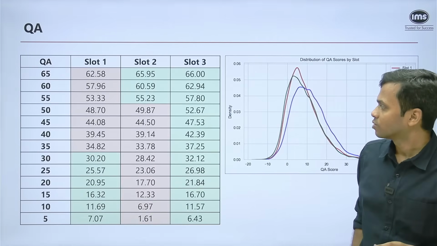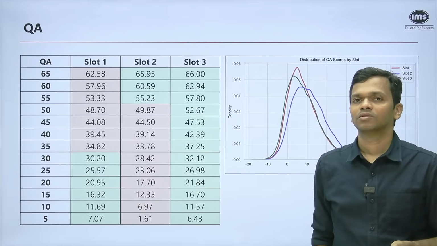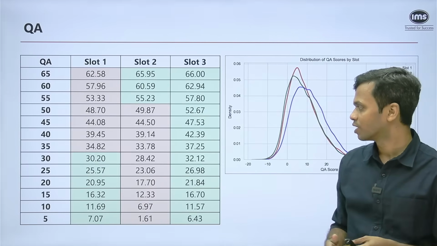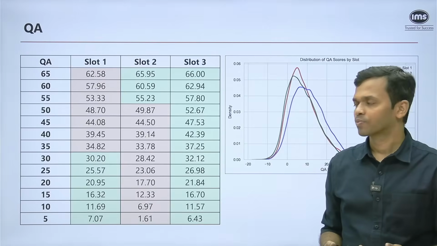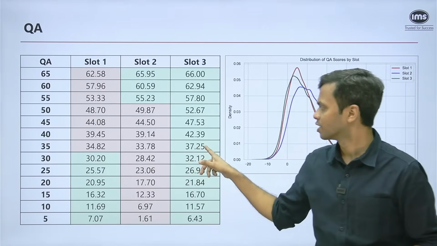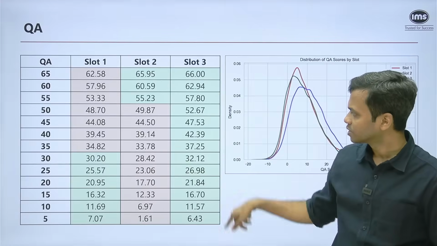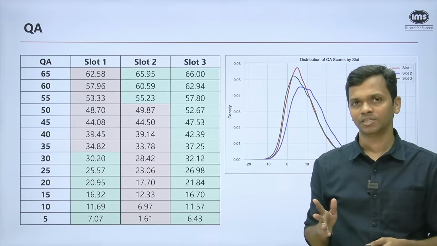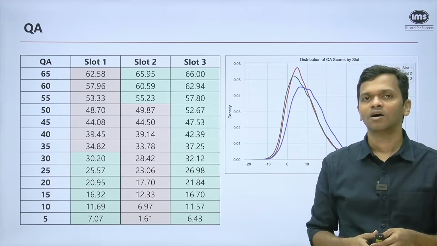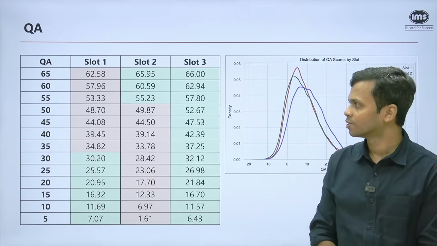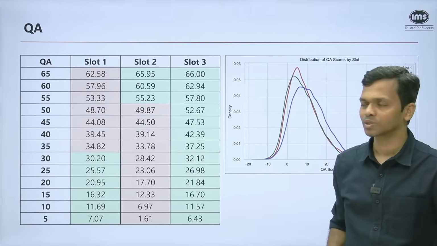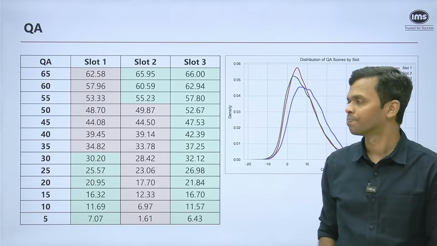Now, when you focus on slot 3 instead, that is the difficult section when it comes to QA, and scores will get scaled up. So say for example, a 35 will get scaled up to 37.25, and this is where you see things universally getting scaled up. So everybody in slot 3, when it comes to the quant section, will have an upward movement when it comes to their scaled score. So say a score of 50 might become something like a 52.67.